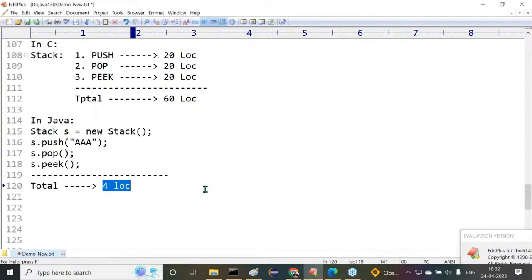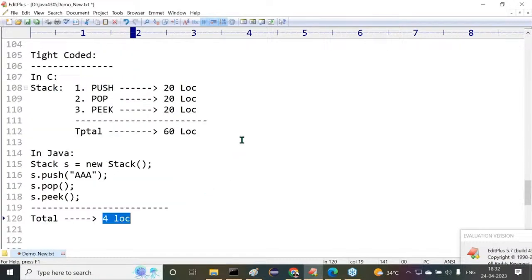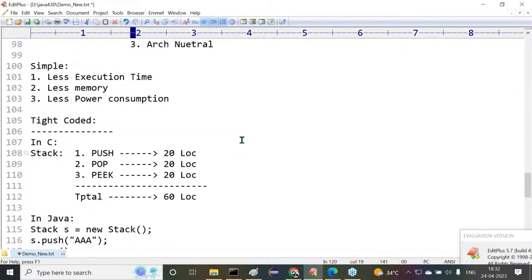The stack operations are the same in C and in Java, but in C it is 6 lines of code, in Java 4 lines of code. If any programming language is taking less number of instructions to perform the same operations, then that programming language is a tightly coded programming language. Now tell me, C and Java, two examples I have taken.